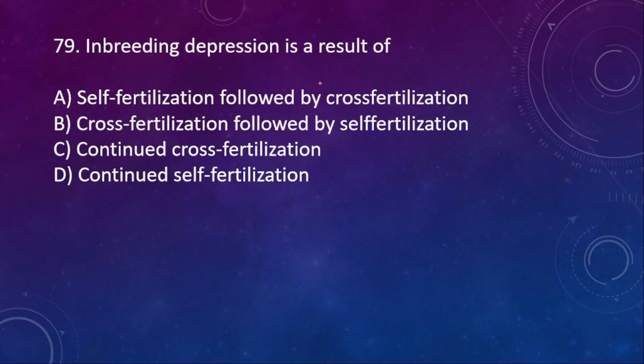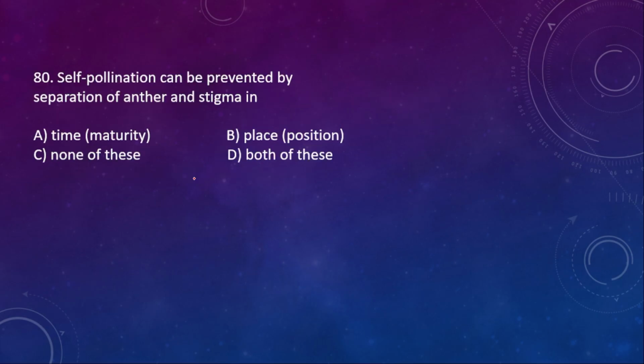Inbreeding depression is a result of A, self-fertilization followed by cross-fertilization; cross followed by self; continued cross; and continued self. Here the right option is option D. 80. Self-pollination can be prevented by separation of anther and then stigma in A, time; B, place; C, none of this; D, both of this. Here the right option is D. Both of this.